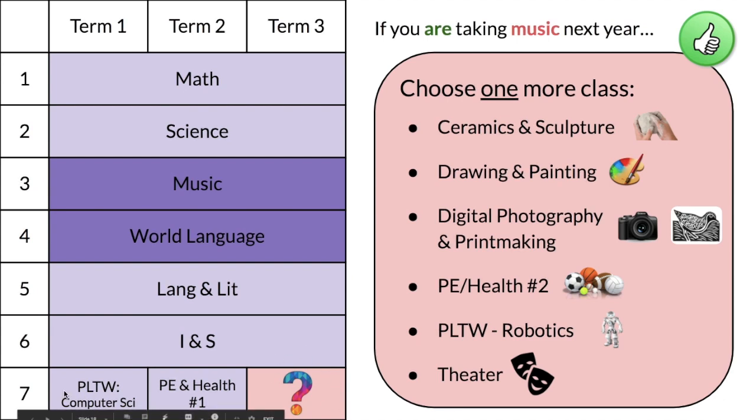Notice that everyone takes PLTW Computer Science and everyone takes PE and Health 1. You get to choose if for your last class you would like ceramics and sculpture, drawing and painting, digital photography and printmaking, PE Health number 2, PLTW Robotics, or theater. The order of these classes might be different, or you might have them during 3rd hour. This is just an example.